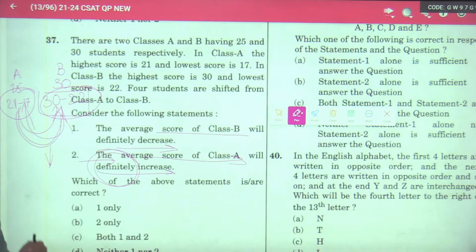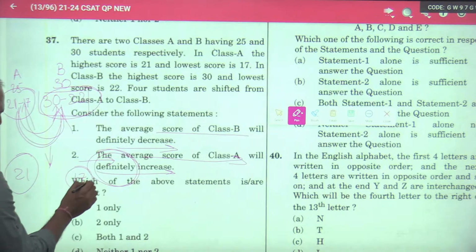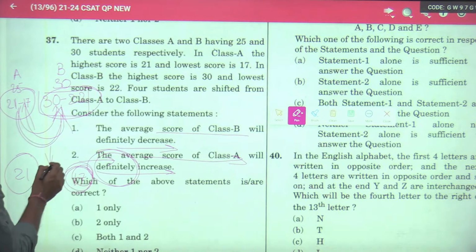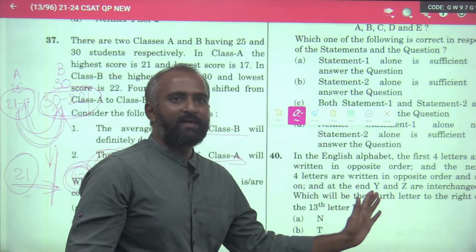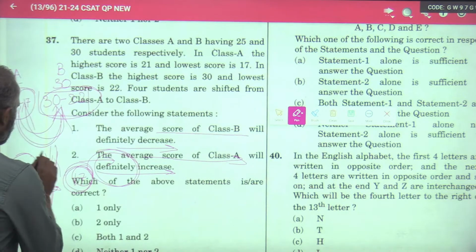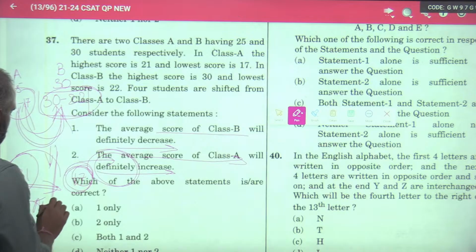Suppose out of these 25 students, some students are near 21 and 17. If you remove students who are near 17, the remaining students have a higher average. You are removing from the lesser end of the range. So what will happen? The average will increase, right?